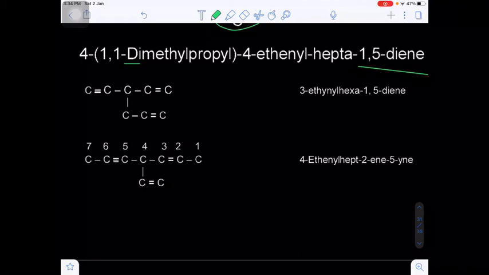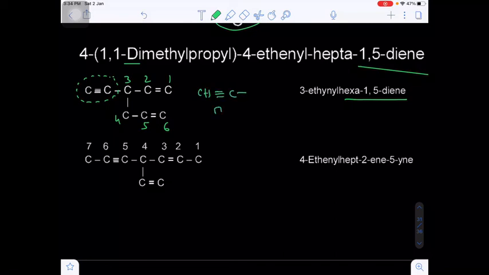Now in this, what happens? The numbering you see here is 1, 2, 3, 4, 5, 6. Total how many carbons are there? 6 carbons are there. That's why hexa. And at 1,5 there are 2 double bonds. That's why hexadiene. And what about the substituent on the third carbon? Ethynyl, alkynyl. CH triple bond C is known as alkynyl. That is ethynyl.